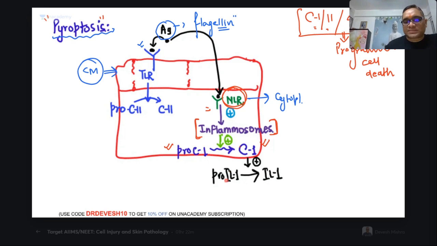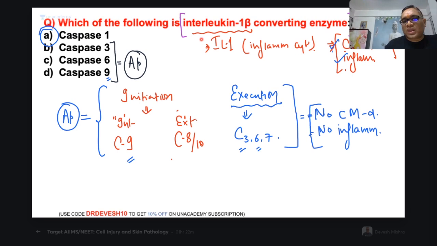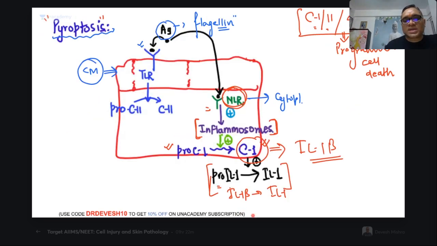And this active form of caspase 1 is going to activate the inactive or pro form of interleukin 1, or you can say interleukin 1b, into the active form of interleukin 1. So that is why caspase 1 is called interleukin 1b convertase enzyme. So now you can see, interleukin 1b converting enzyme. So who is this? It is caspase 1 specifically, right? So now you understood. Previous year, this was the question in NEET PG exam. That question was like this: IL-1 activation is done by which caspase? It is done by caspase 1.